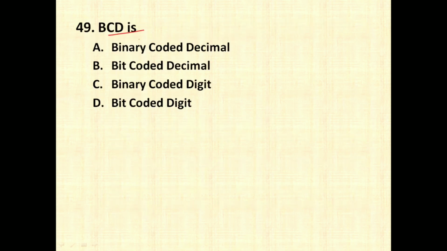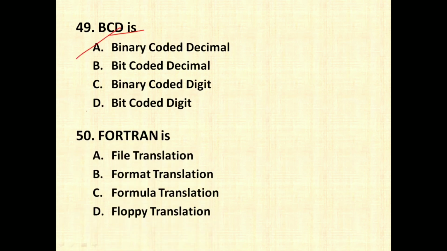BCD stands for, so BCD stands for binary coded decimal, option number A. And the last question is Fortran is. Fortran is nothing but formula transaction. FOR stands for formula and TRAN stands for translation. So Fortran refers to formula translation. So this is all about 2015 MCom PGET question paper.